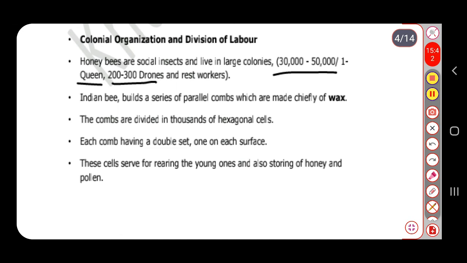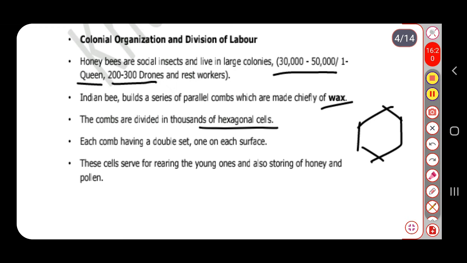The Indian bee builds a series of parallel combs made chiefly of wax. As we know, whatever hive or nest they make over a plant, tree branch or the roof of a building is made only from wax. Then the combs are divided into thousands of hexagonal cells. You might have seen these hexagonal cells. So thousands of hexagonal cells are present over the comb.